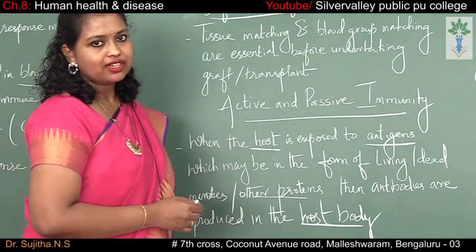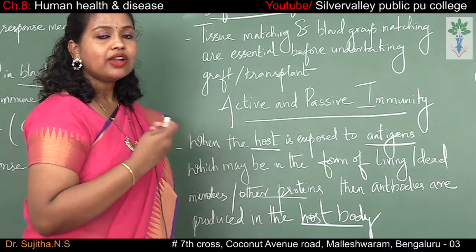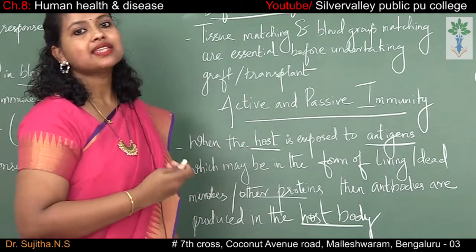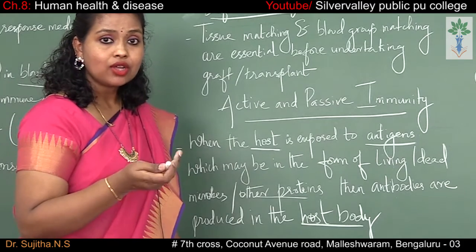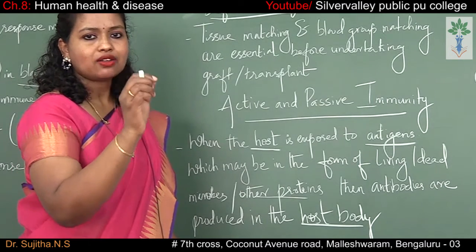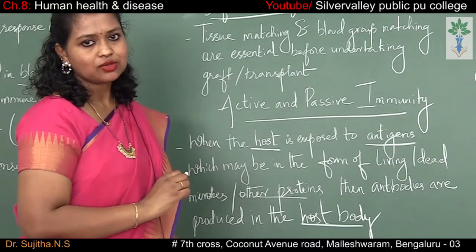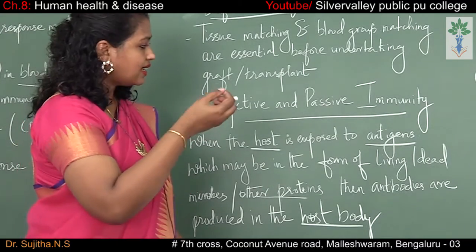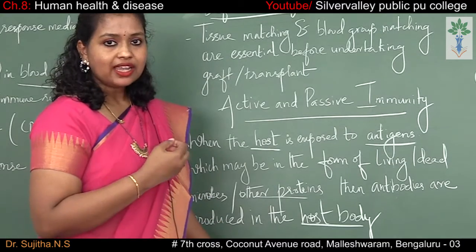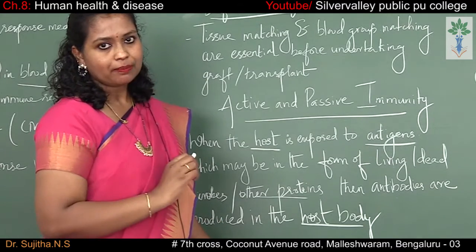So active immunity means to say here the body is encountering the antigen. The antigen which is going inside of our body can be live or it can be dead or it can be just a protein part of that particular microorganism. So when this antigen enters in these 3 different forms, then the body is producing the antibody.